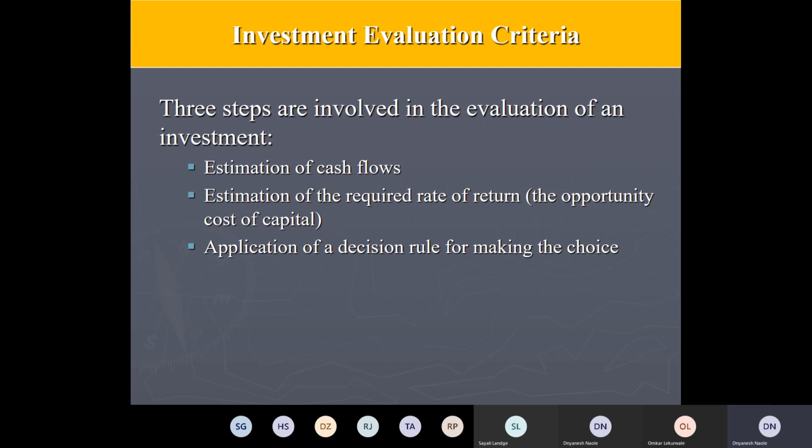And for whatever number of years you feel that particular thing is going to exist, how will the cash flows be generated every year? So that estimation you need, and that is not very easy. Then estimation of a required rate of return, the opportunity cost of capital. This we already discussed.